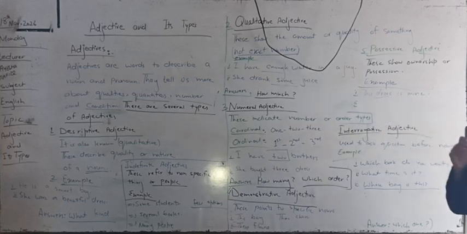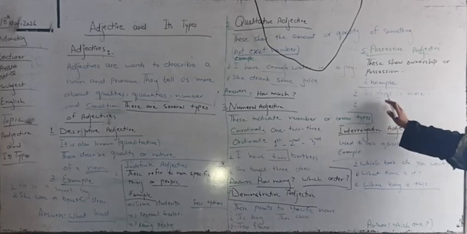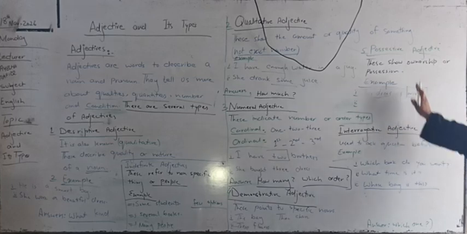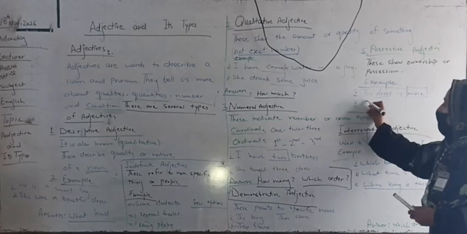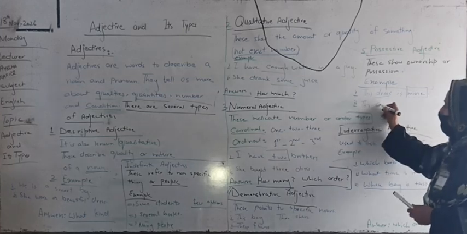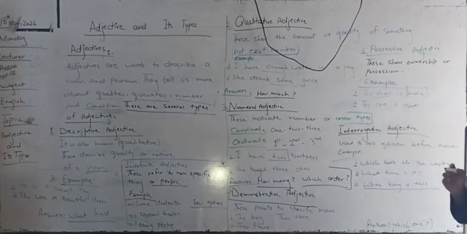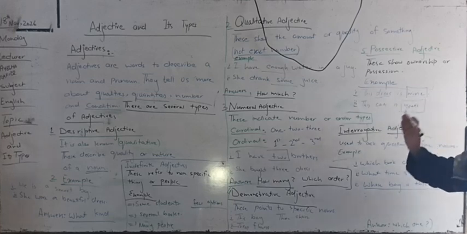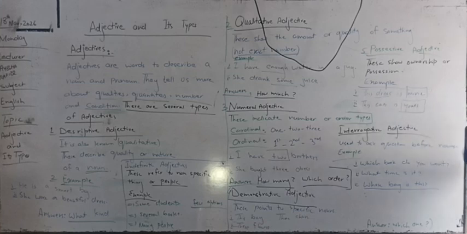In this, mine shows the possessive adjective. This car is yours. So yours shows the possessive. This shows the ownership.